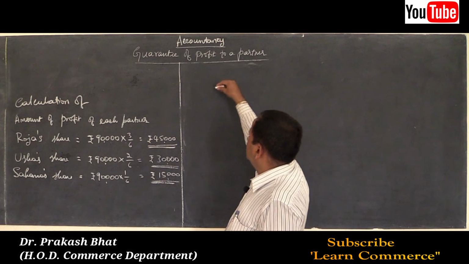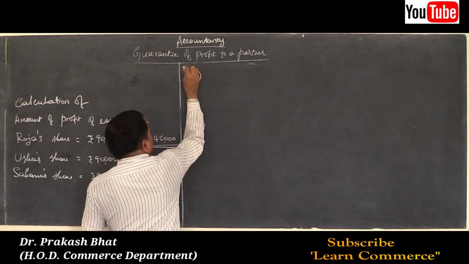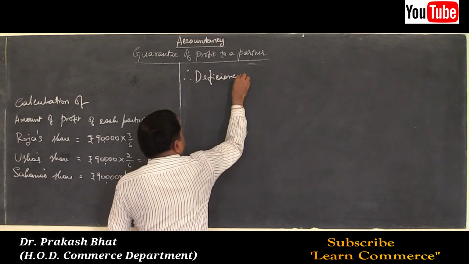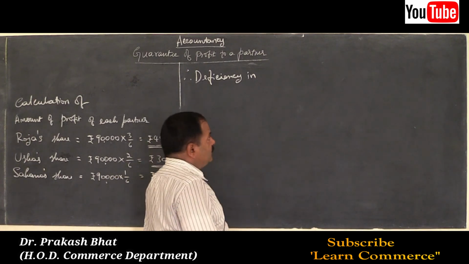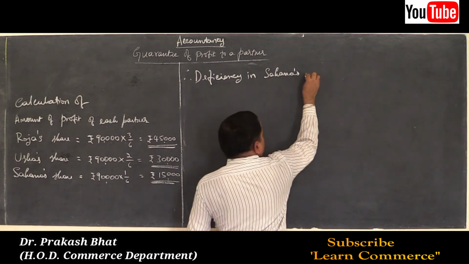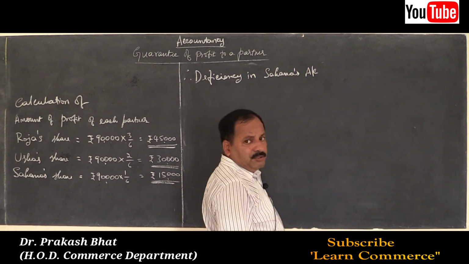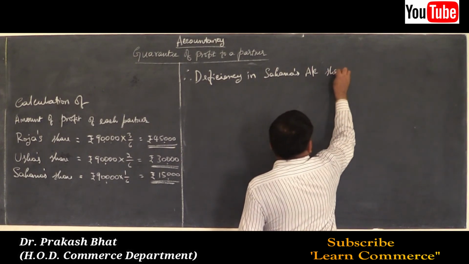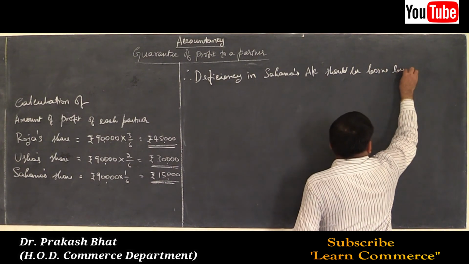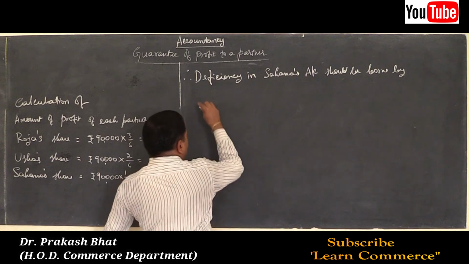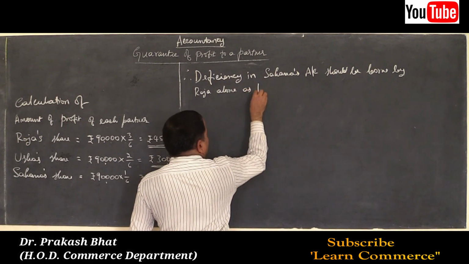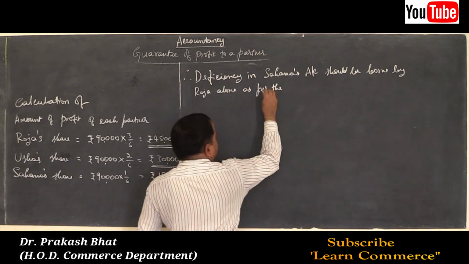Now, therefore, next line, therefore deficiency in Sahana's account should be borne by Roja alone, as per the agreement.